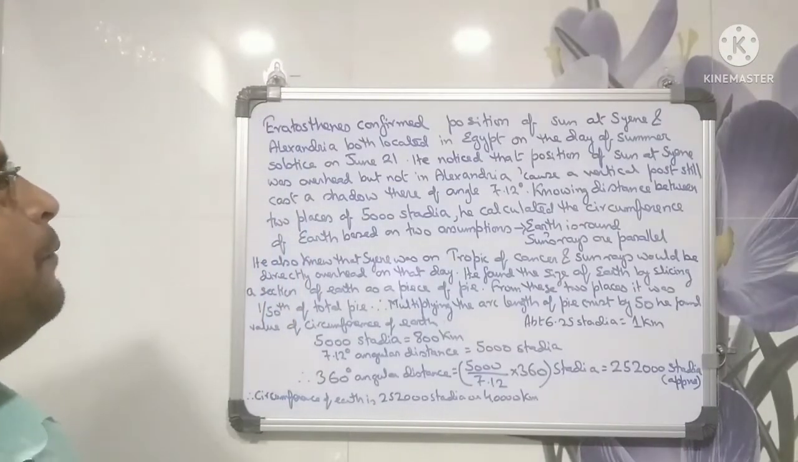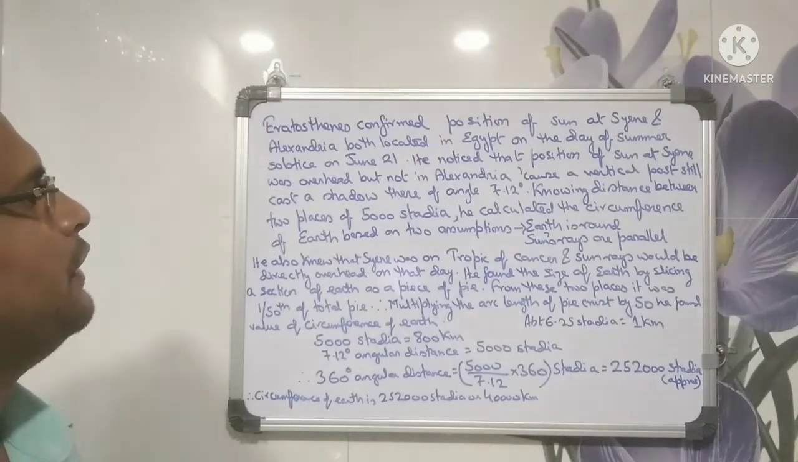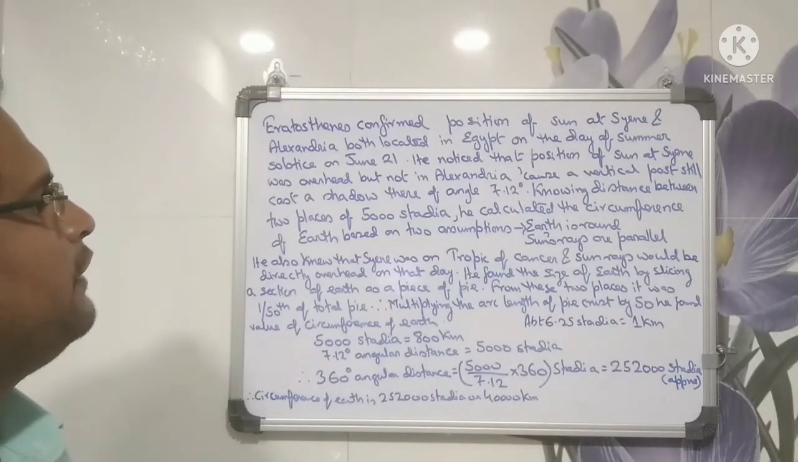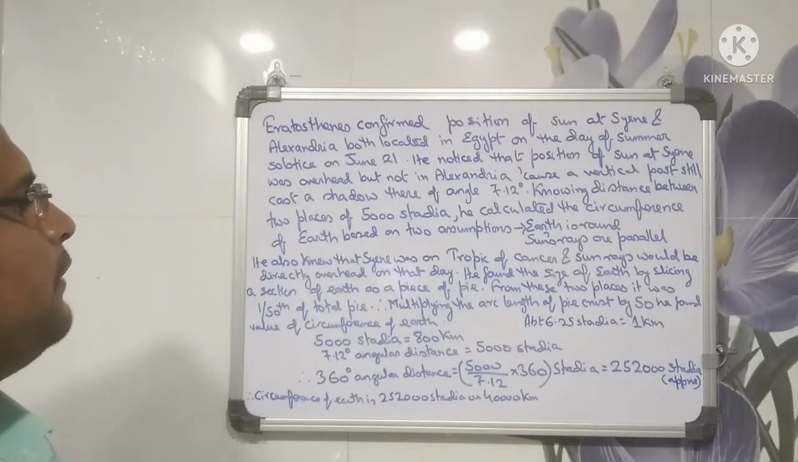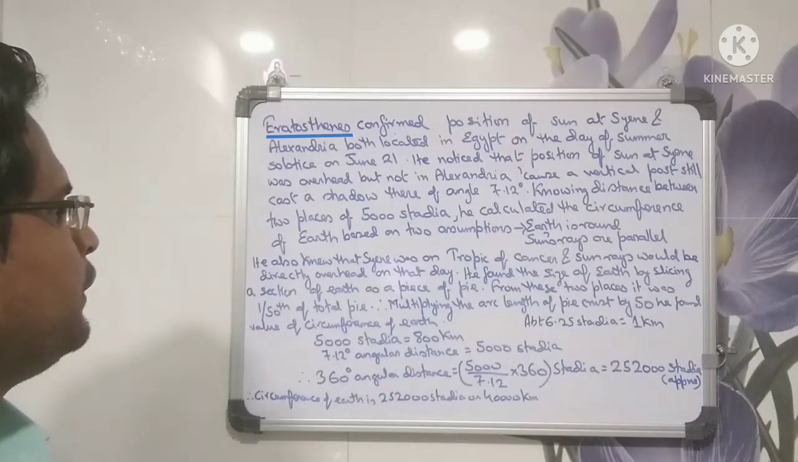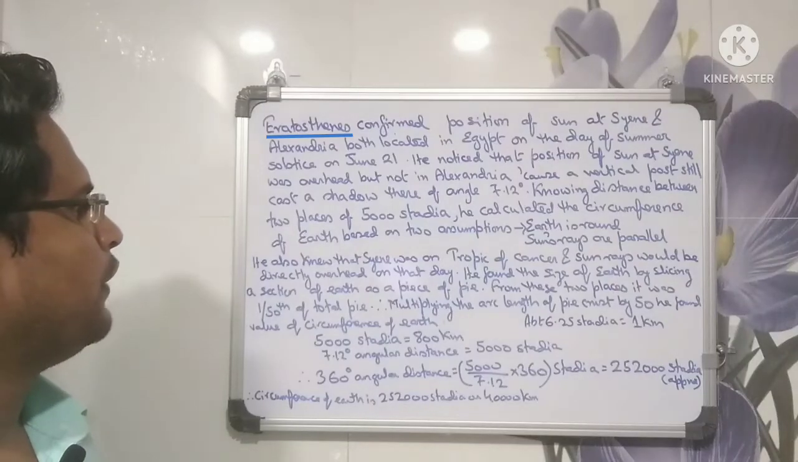Eratosthenes confirmed the position of the Sun at Syene and Alexandria, both located in Egypt, on the day of the summer solstice, June 21st. He noticed that the Sun at Syene was overhead but not in Alexandria, because a vertical post still cast a shadow there of angle 7.12 degrees. Knowing the distance between the two places of 5,000 stadia, he calculated the circumference of Earth based on two assumptions, that is, Earth is round and the Sun's rays are parallel. He also knew that Syene was on the Tropic of Cancer and the Sun's rays would be directly overhead on that day.